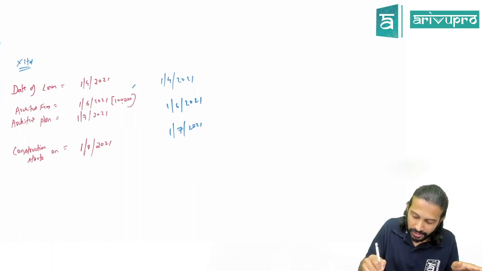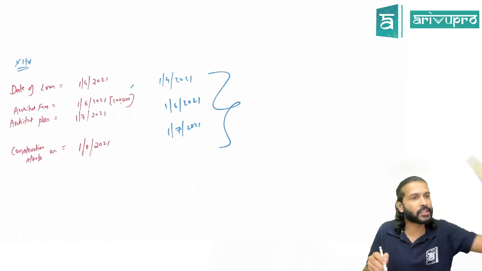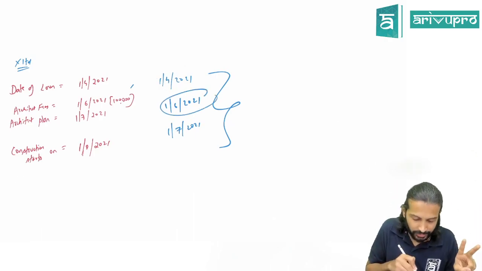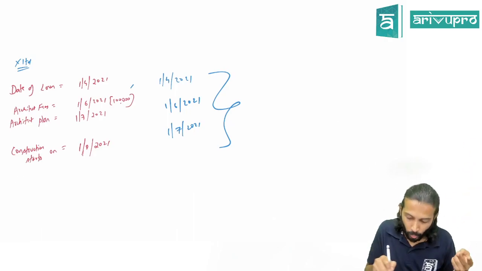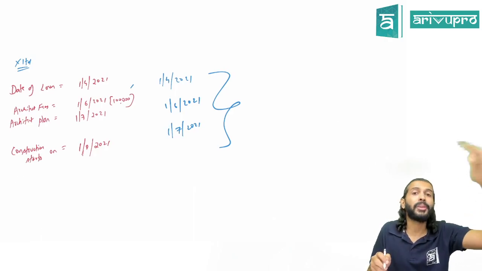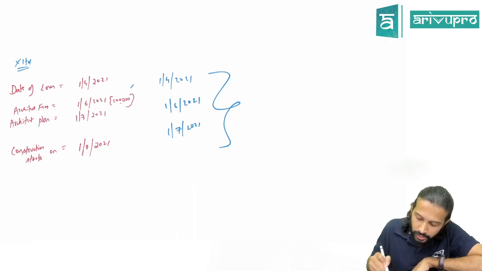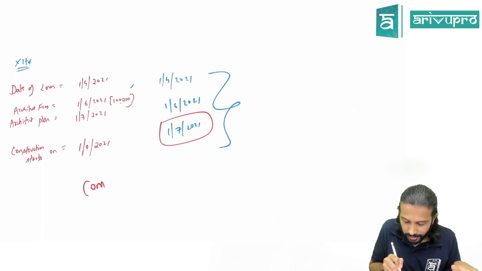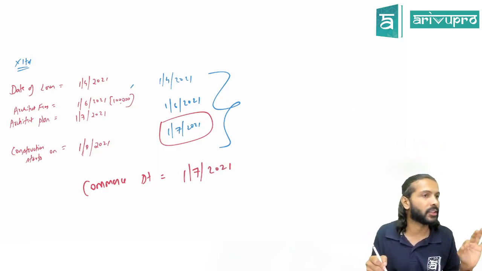That means you would tell me, sir, all the 3 conditions are satisfied on which date? On the first date, only the first condition is satisfied. Now only interest you are paying to the banker. On the second date, interest you are paying to the banker and expenditure on qualifying asset has started, but work has not started on the qualifying asset. So all the 3 conditions have been satisfied on 1st July. The commencement date is 1st July 2021. From that day onwards, you will start capitalizing the borrowing cost.